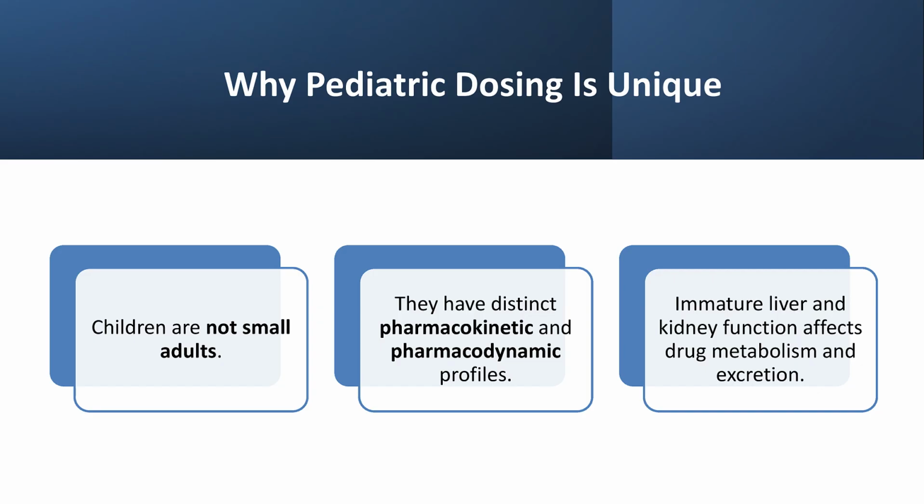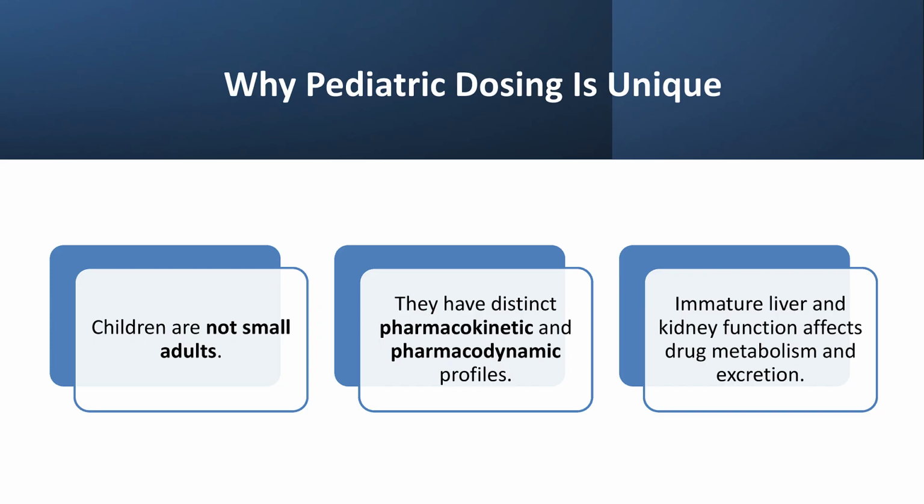Individualization is key. Individualization or personalized medicine is the cornerstone of safe and effective medication dosing in children. Unlike adults, children undergo continuous physiological changes throughout their development, meaning that drug absorption, distribution, metabolism, and excretion can vary dramatically from one age group to another. Because of these differences, children are not simply small adults, and standard adult doses cannot be applied proportionally.